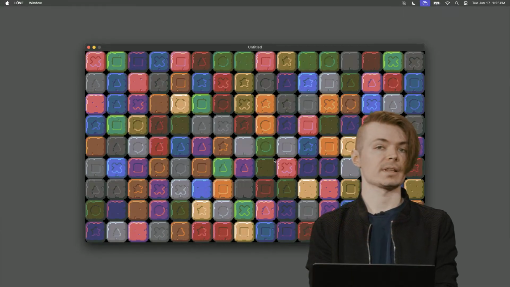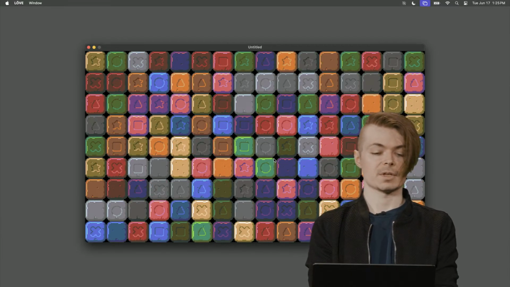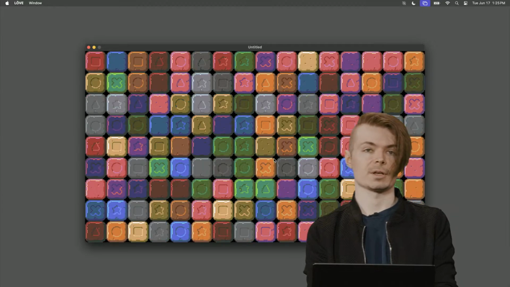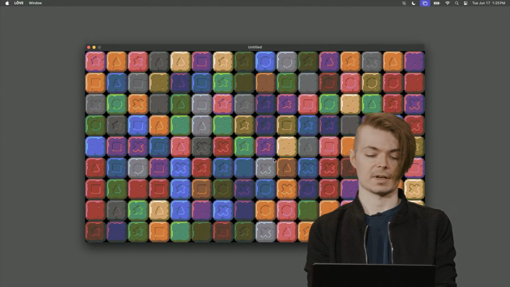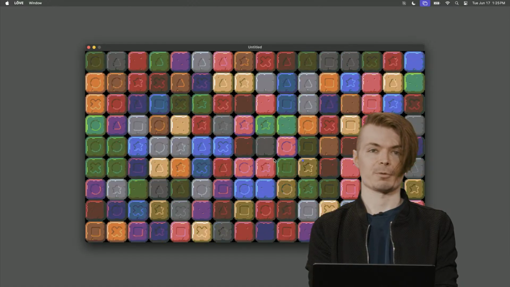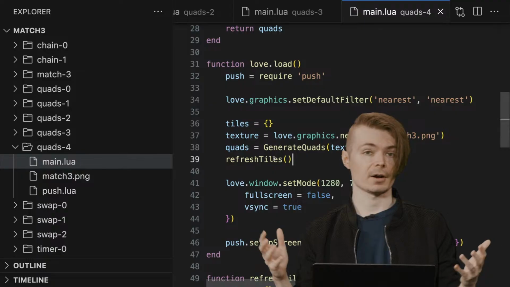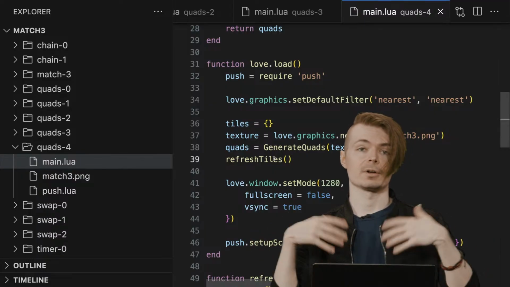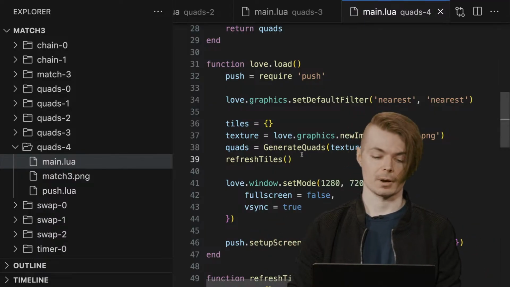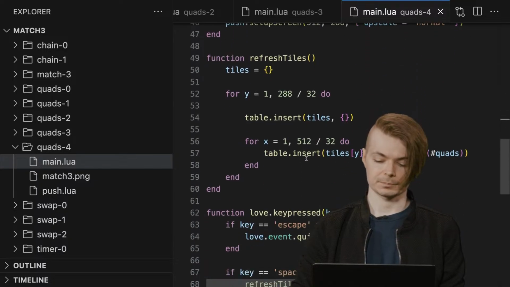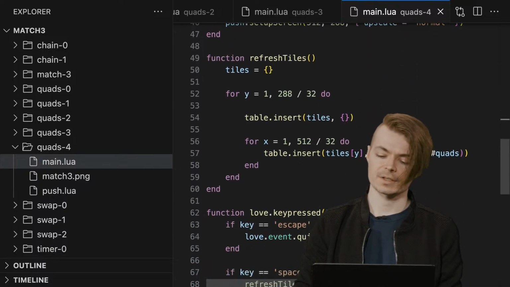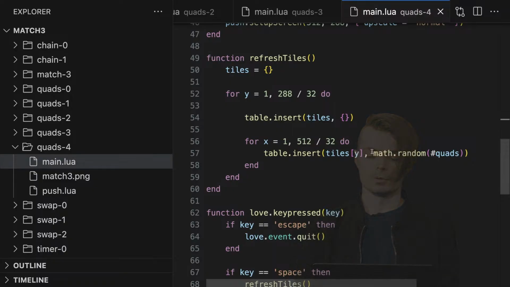And all this is doing is running that randomization, except it is storing them each time I do it. So I can effectively do the same thing, can almost imitate what we were just looking at. But we've essentially got our table now. We have our data structure representing our game, our board state. If we come down here, refresh tiles is just going to store numbers, right? That's all we're doing. We're just storing the number of whatever that quad is that we want.